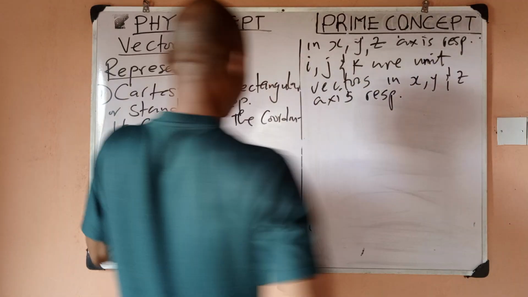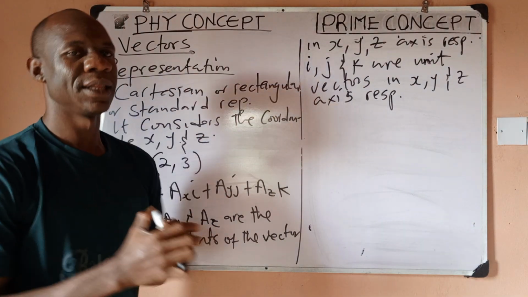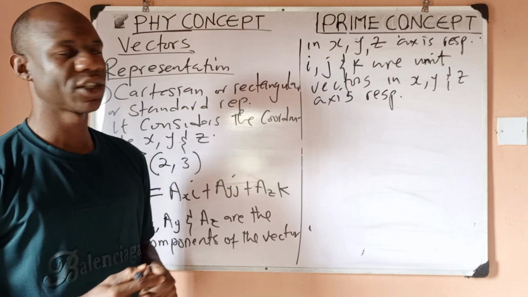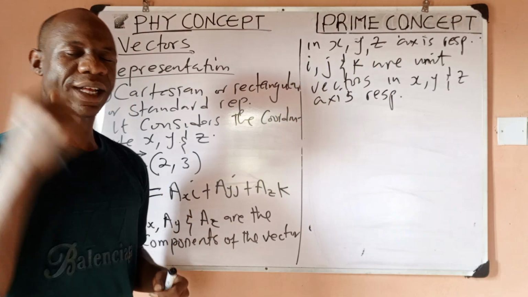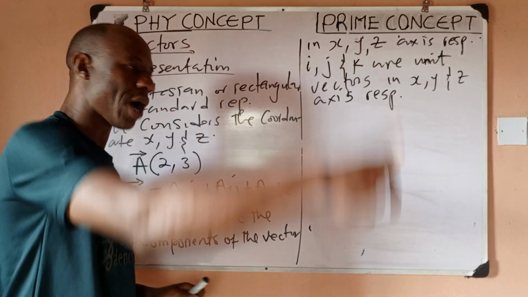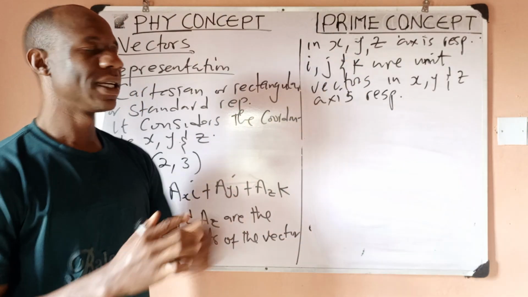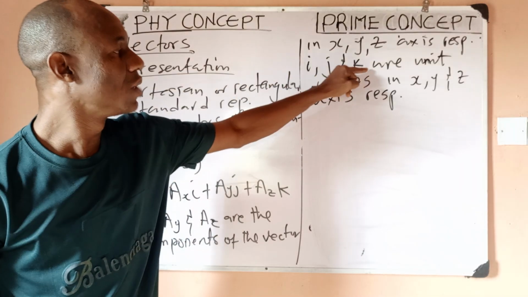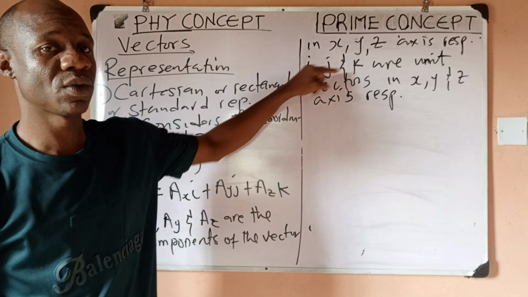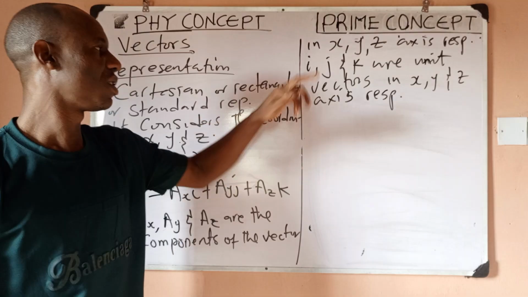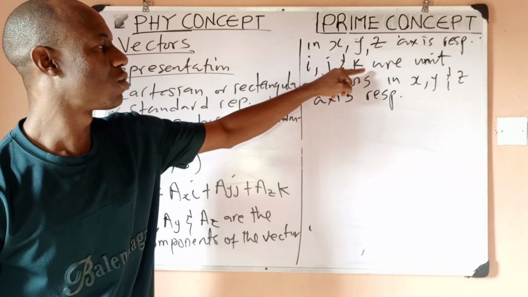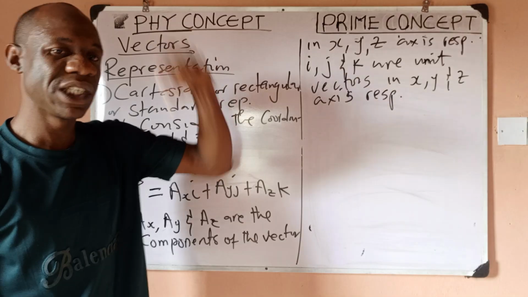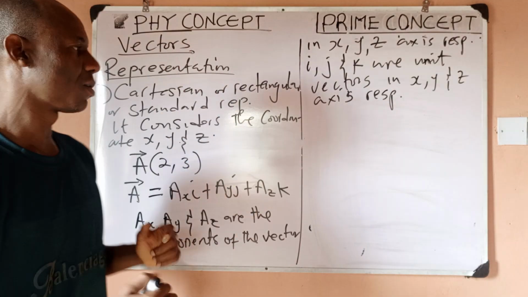So what it means is that whenever you see I, it tells you that that particular component is in the X direction. Whenever you see J, that component is in the what? Y direction. Whenever you see K, that component is in the what? Z direction. So these are unit vectors. They are actually referred to as unit vectors. We'll still learn what unit vectors are, but they indicate the direction in which that particular vector is pointing.